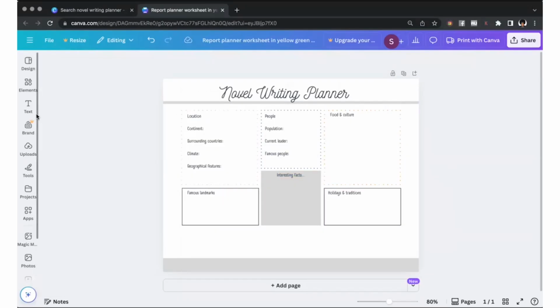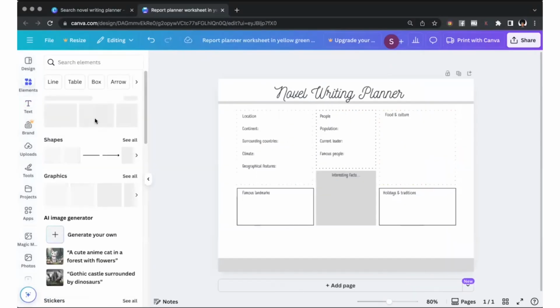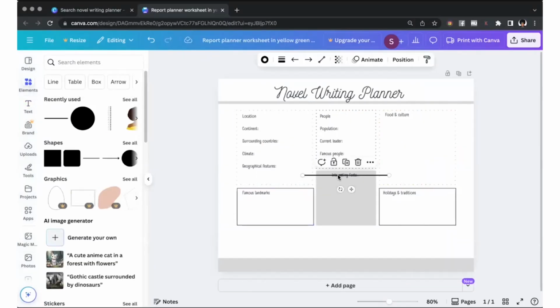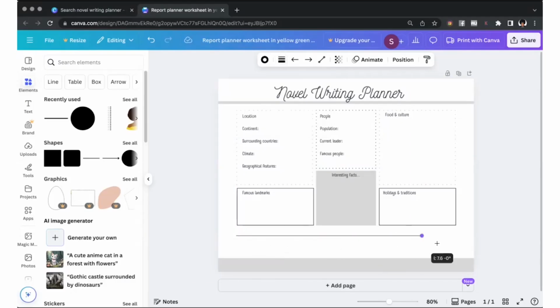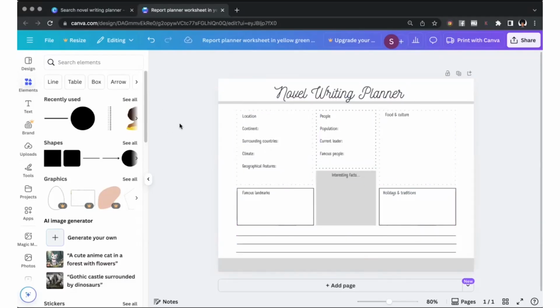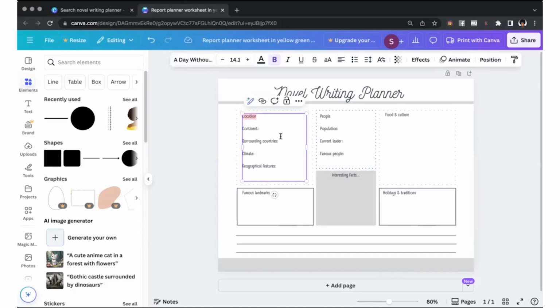There we go. Good. So I'll go to elements and I'm going to go to line, make my line very thin. That's how I like to design my stuff. Get the sizing how I want and then just duplicate it. Now that I have that, I can change this to what I want it to be. So I'm actually going to change this to title. I'm going to change it to the stuff I think you need in a novel.